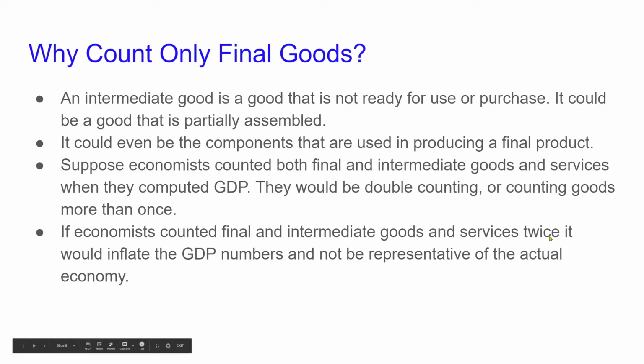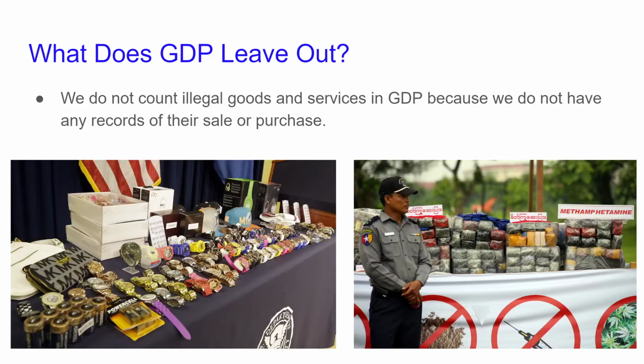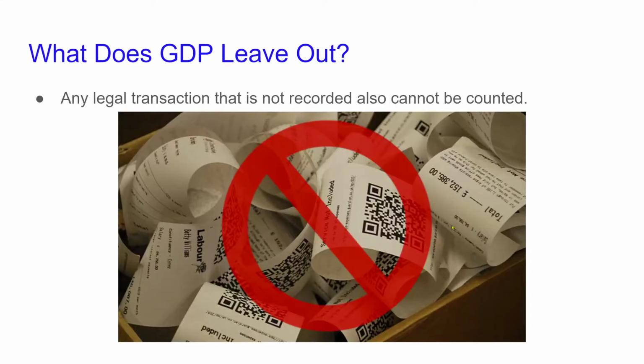And again, you don't want to count things twice because it would inflate the GDP numbers, and you don't want that. So, what does GDP leave out? Well, first thing is it leaves out anything that's illegal. So, like, you've got illegal things up here, like these aren't real Beats, these are not real Rolex, stuff like that, or Invictus watches, not real diamonds, and drugs. You don't include drugs, okay, because they're illegal.